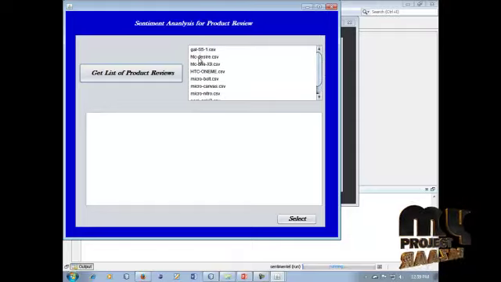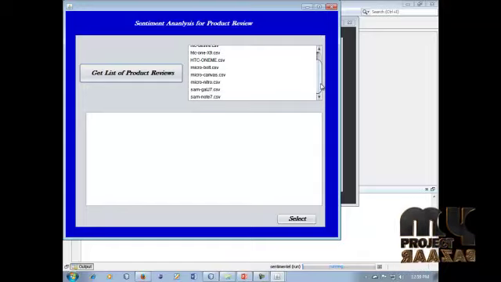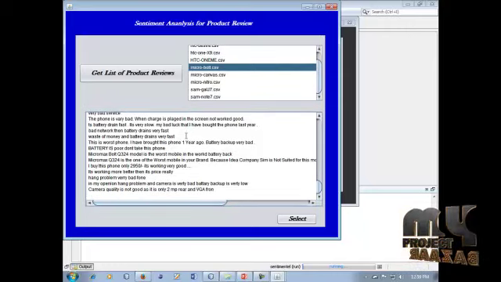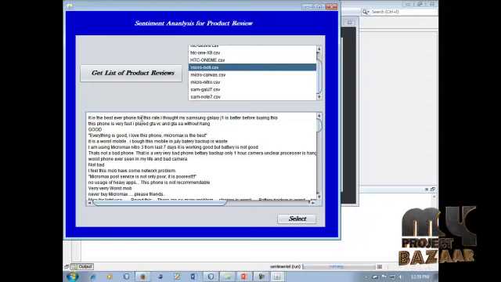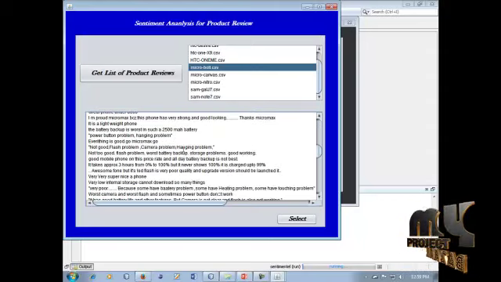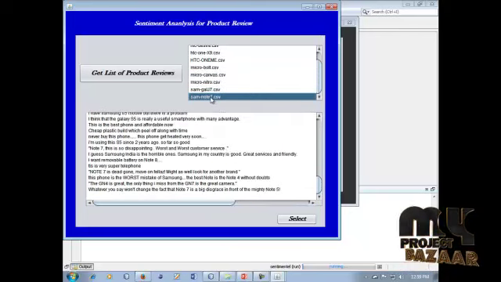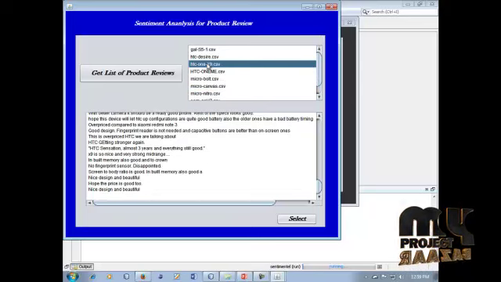So it shows Samsung Galaxy, HTC1 and HTC6, HTC phones and Micromax board. All of the mobile and product information can be displayed in this process. If you click on any product, all of its reviews are displayed. It is the best phone. All of the information, the good and the bad comments, are displayed. When we click any of the reviews, the information changes.